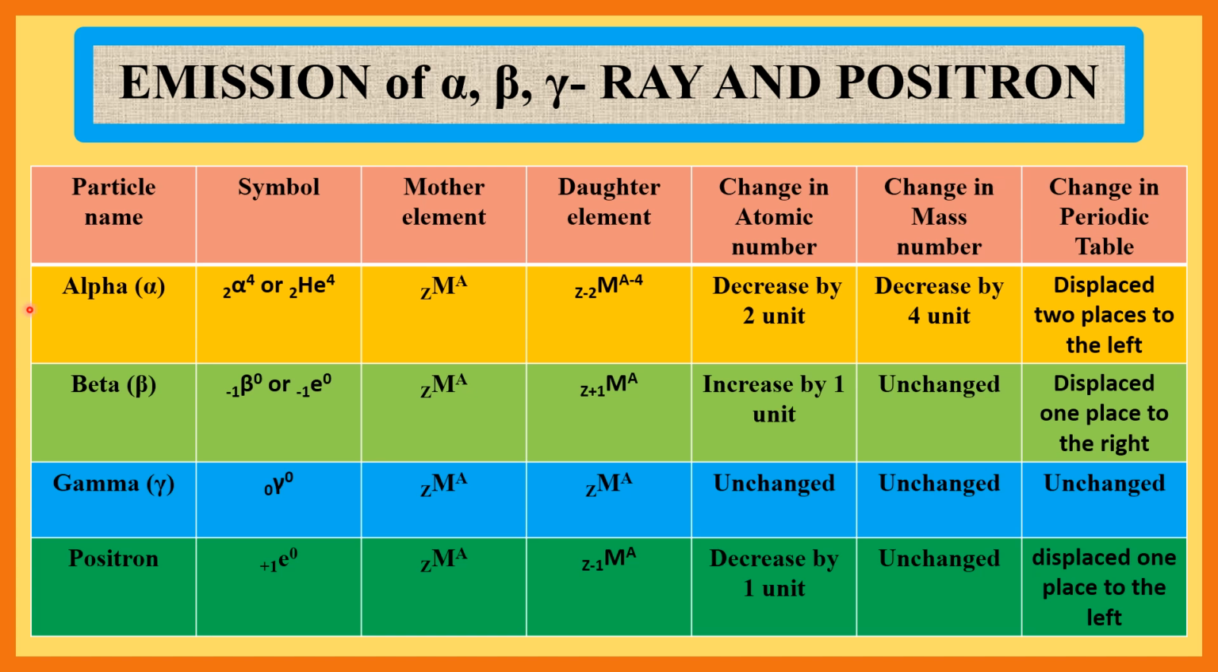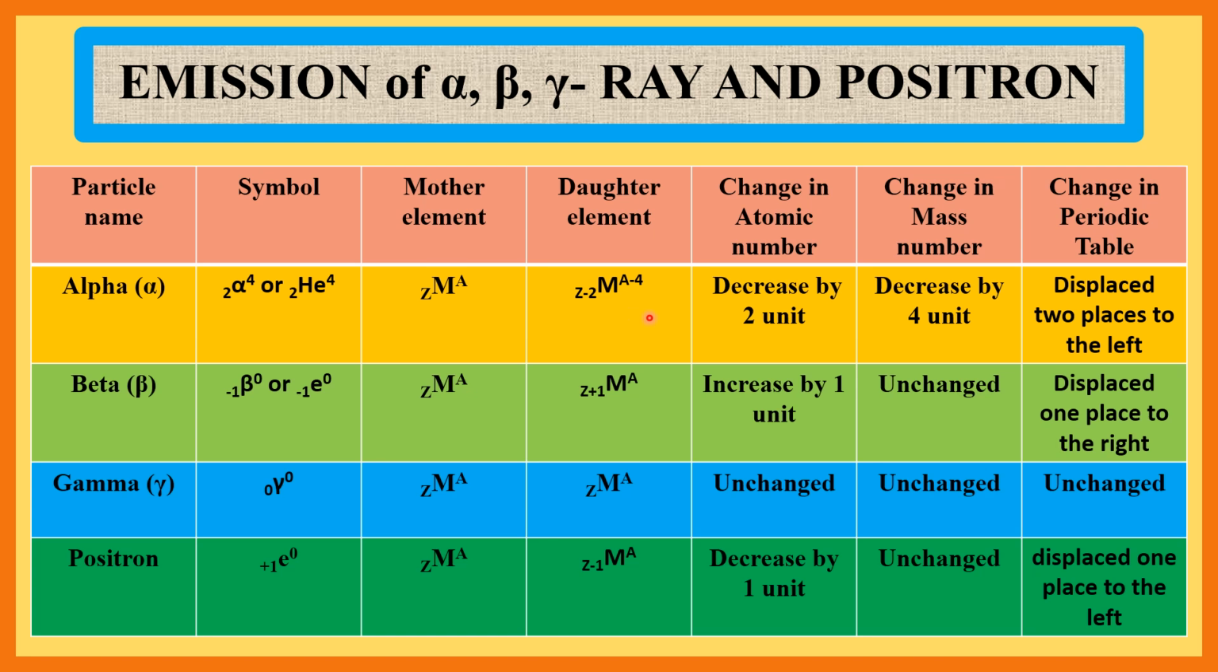First is alpha particle. Symbol is 2 alpha 4 or 2 He 4. Suppose that the mother element is Z M A, where Z is the atomic number of the mother element, A is the mass number of the mother element and M is the symbol of the mother element. If this mother element emits an alpha particle, the resulting daughter element is Z minus 2 M A minus 4.